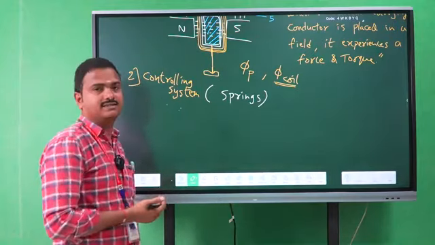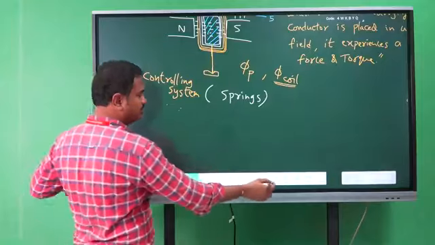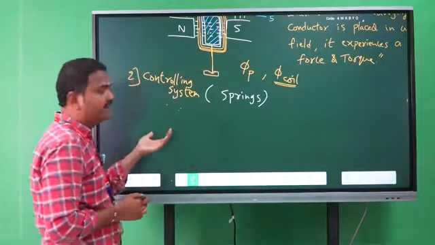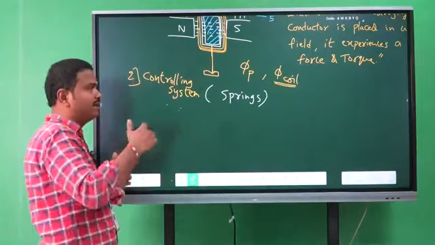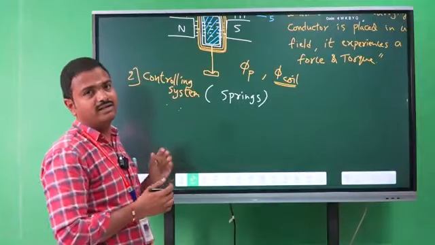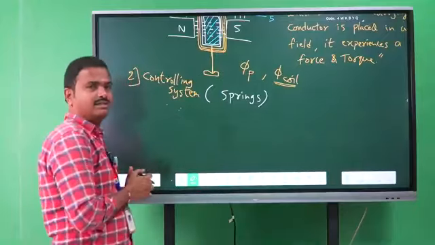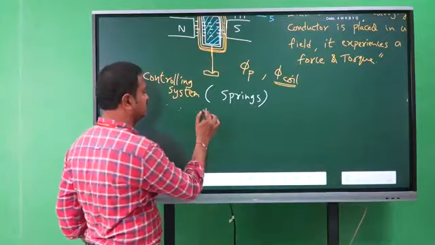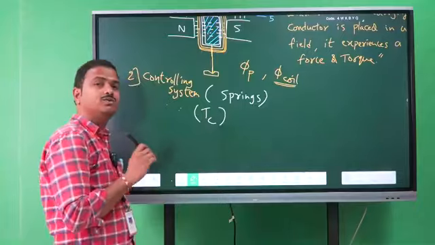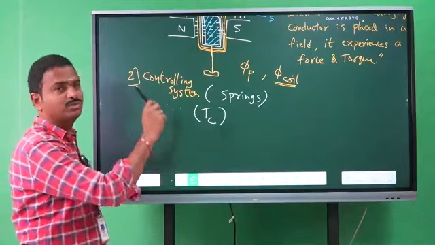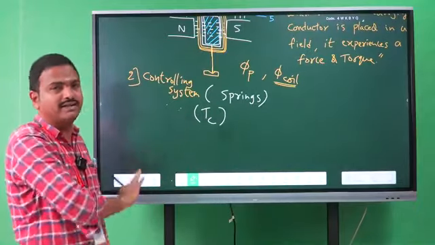By using two springs, we can create controlling torque, that means an opposite force to the deflecting torque. What is the need of controlling torque? To stop the pointer at the final position, not more than that, not less than that.